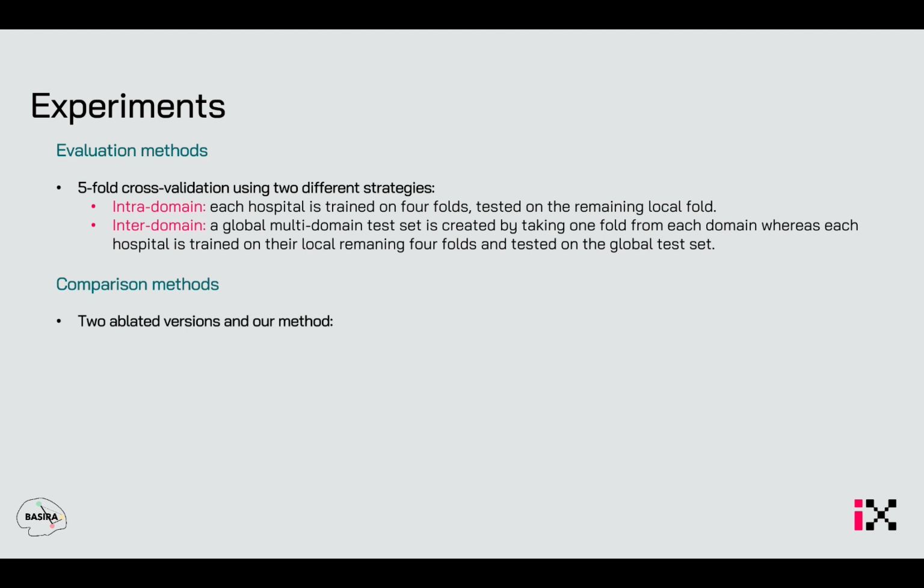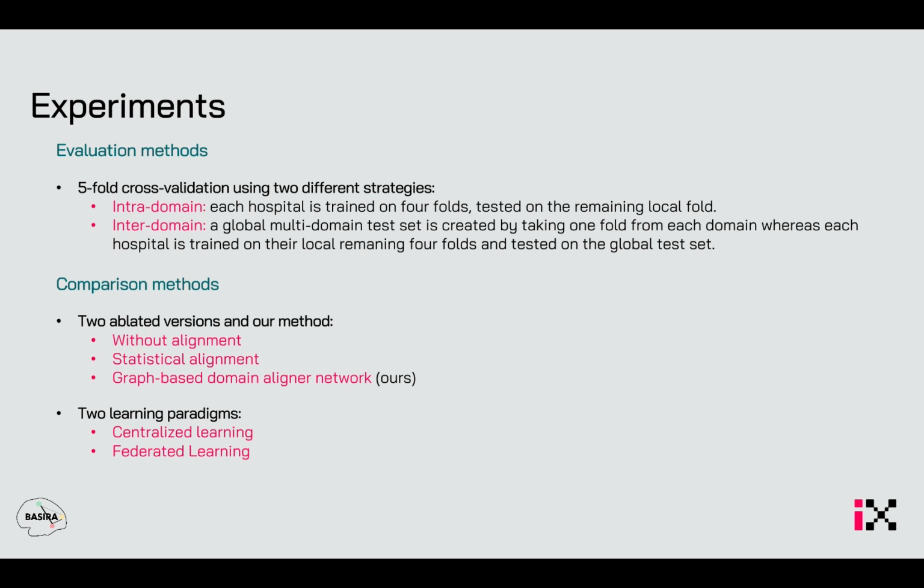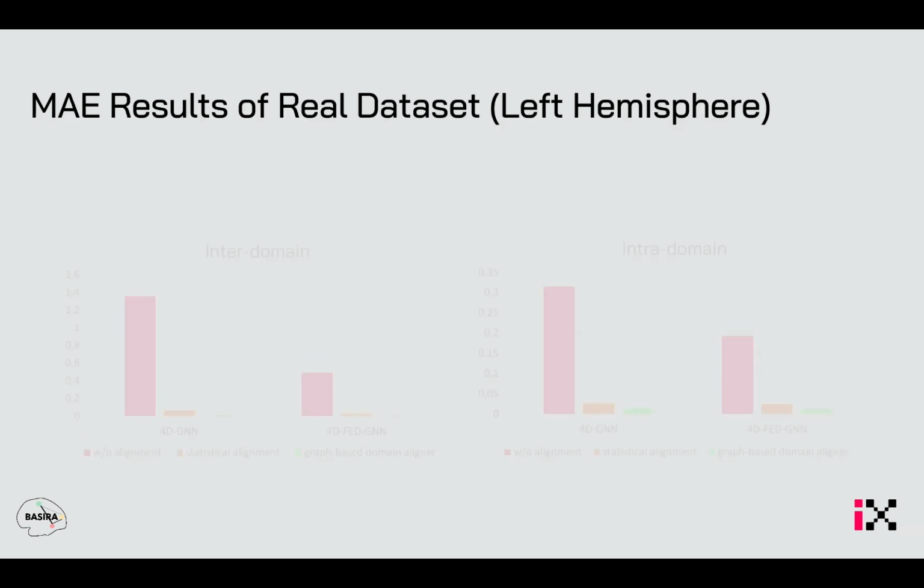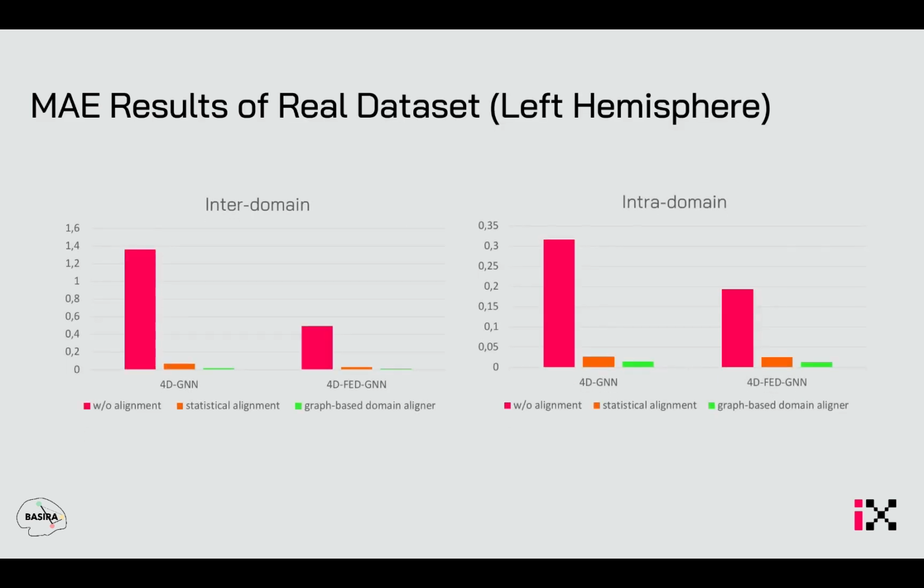Also, we compare two ablated versions, which are without alignment and statistical alignment, to our graph-based domain aligner network. We further compare centralized and federated learning. Here you can see the MAE results of left hemisphere of the real dataset. Our proposed framework significantly outperforms ablated versions in both centralized and decentralized paradigm. For more results, you can check our paper.